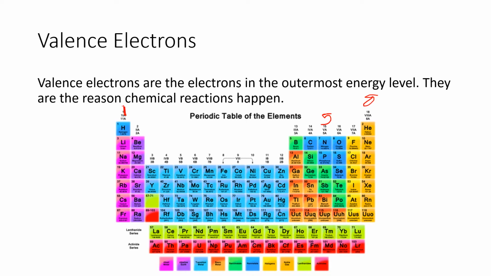And one thing you should note is helium right here. Helium is in group 8, but it only has 2 valence electrons. That's because helium is a noble gas, and all the elements in group 8 are noble gases, but helium is the only element that has 2 valence electrons. The rest of them do have 8. And that is just something you need to be aware of.